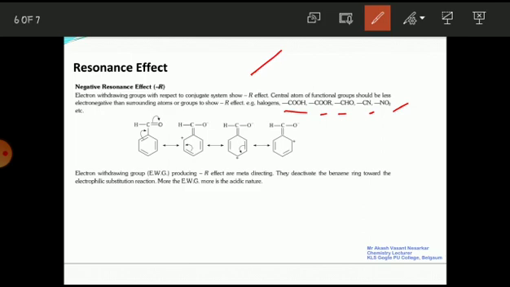Electron withdrawing groups produce negative R effect are meta directing, means what? Meta position becomes electron rich. They deactivate the benzene ring towards electrophilic substitution reaction. More is the electron withdrawing group, more is the acidic strength. So अगर बेंजीन रिंग पे इलेक्ट्रॉन विड्रॉइंग ग्रुप प्रेजेंट है तो उसकी एसिडिक कैरेक्टर क्या होगी? ज़्यादा होगी, बेसिक कैरेक्टर कम होगी, एंड इलेक्ट्रोफाइल कहाँ पे अटैक होगा?